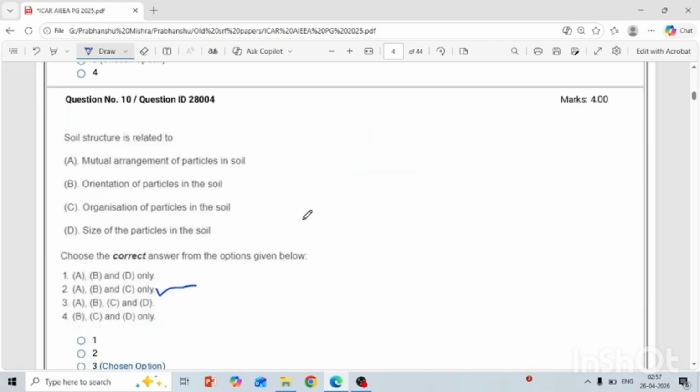Okay. Another is: soil structure is related to the mutual arrangement of the particles in soil, yes. Orientation of particles in the soil, yes. Organization of particles in the soil, yes. Size of particle, no. The size of particle is basically soil texture, not the structure. The rest of these three are soil structure, but the size of particle is related to soil texture.